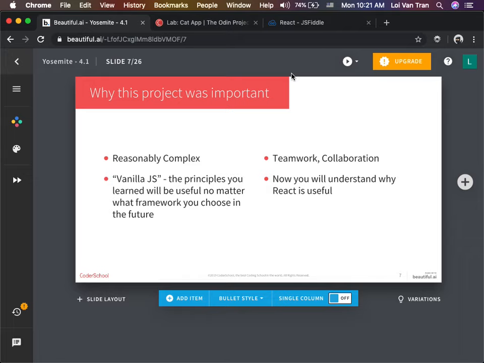Vanilla JavaScript is JavaScript without libraries. Vanilla JavaScript is pretty much what we just did. It's what we've been doing so far. It's not using React, not using Angular, not using Vue. It's not using any complicated framework. And just know that this is how webs were built between 10 to 15 years ago. And I don't know, some people might still have it.